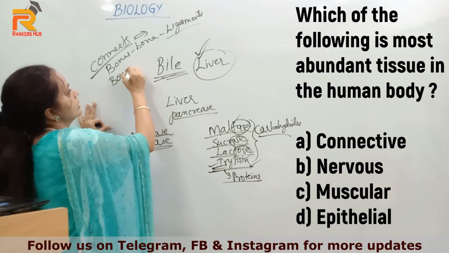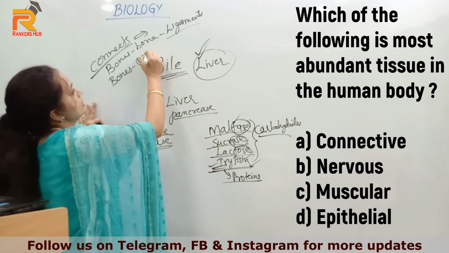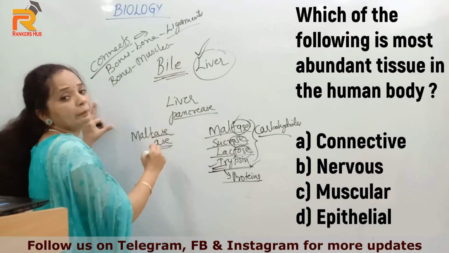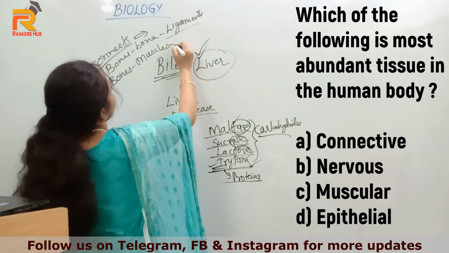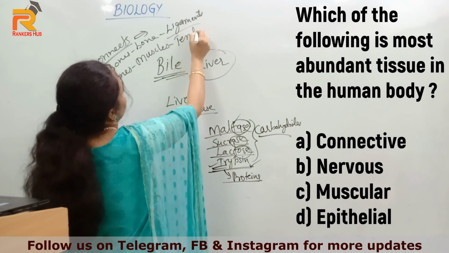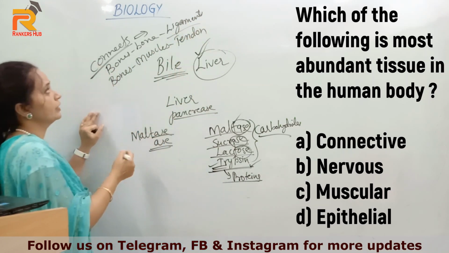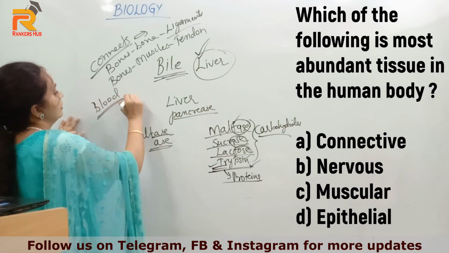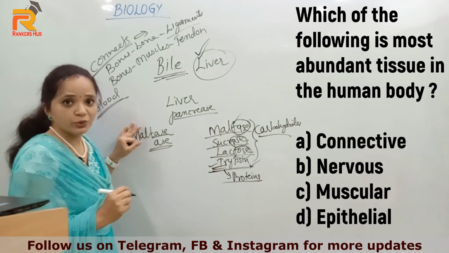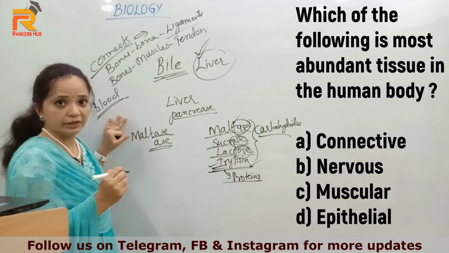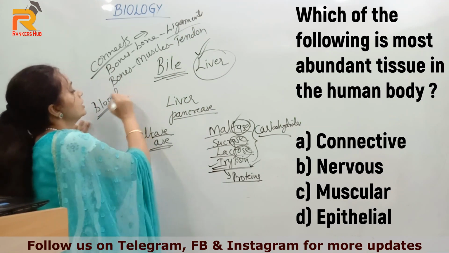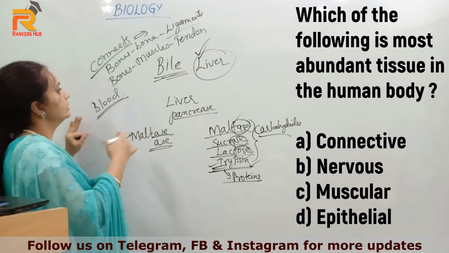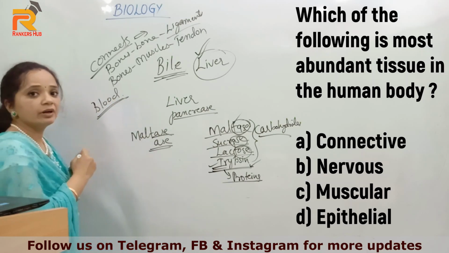Bones are connected to muscles by connective tissue called tendon. Then blood is a liquid connective tissue, which is abundant in the body, right? There are many connective tissues present in the body.